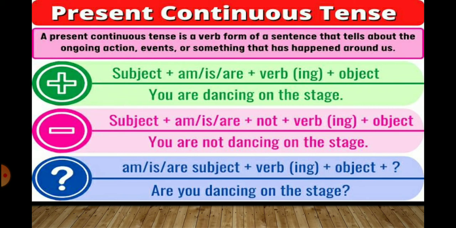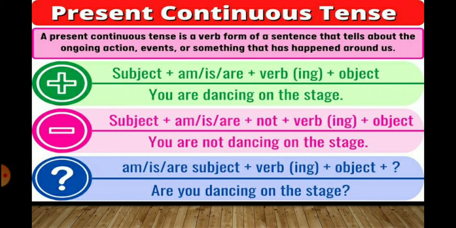So what is the meaning of present continuous tense? A present continuous tense is a verb form of a sentence that tells us about the ongoing action, means the action or the work is still going on, events or something that has happened around us. So the work or the action is still in progress, means it is still going on. For that we have affirmative sentences, negative sentences and questions. So how do we frame them?